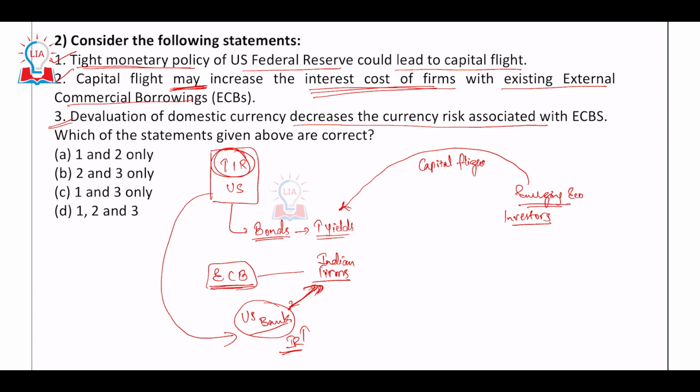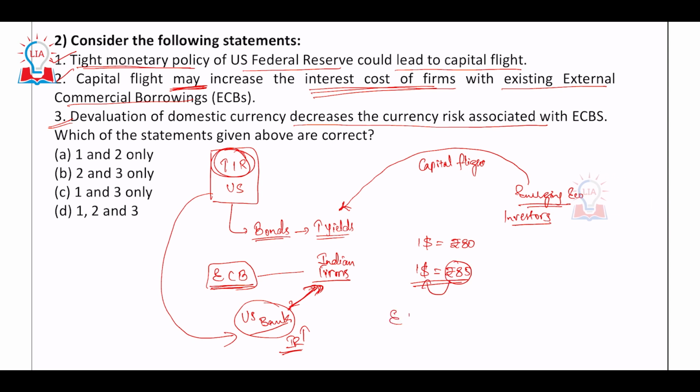So this is something which you learn in the external sector. What is ECB? So ECBs, what would happen if devaluation of domestic currency happens? What is devaluation? $1 is equal to 80 rupees. When devaluation happens, $1 will be equal to 85 rupees. That is devaluation, let's suppose. It essentially means you would be requiring more rupees in order to buy a dollar.